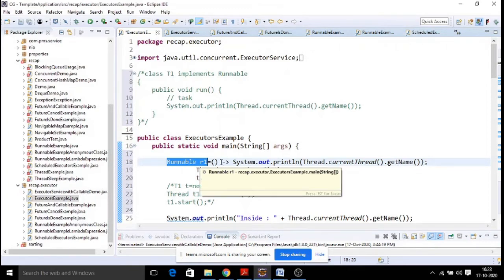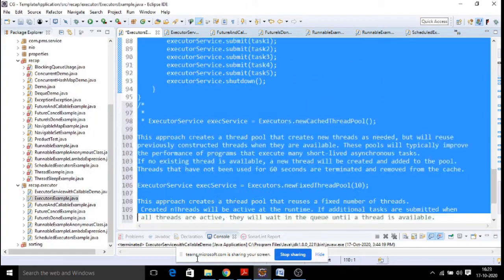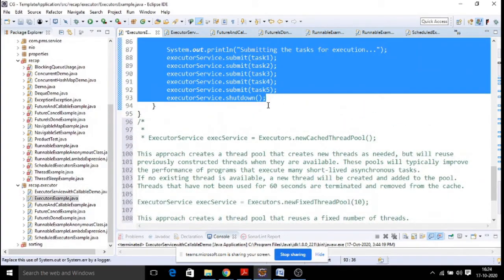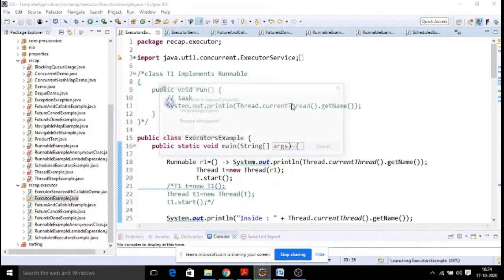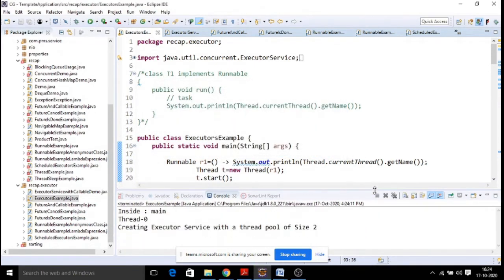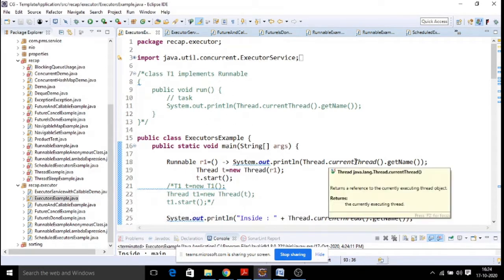we just take a reference, we are creating a lambda. And then as usual, to create a thread object, we create it, pass this task to this, and then say start. So your Runnable interface gets executed and all the tasks can be executed. I'll comment the remaining code and I will be showing you the thread method using a lambda expression. So this is how your thread object gets created, Thread-0. This is how you can replace your existing threads with a lambda expression, first thing.